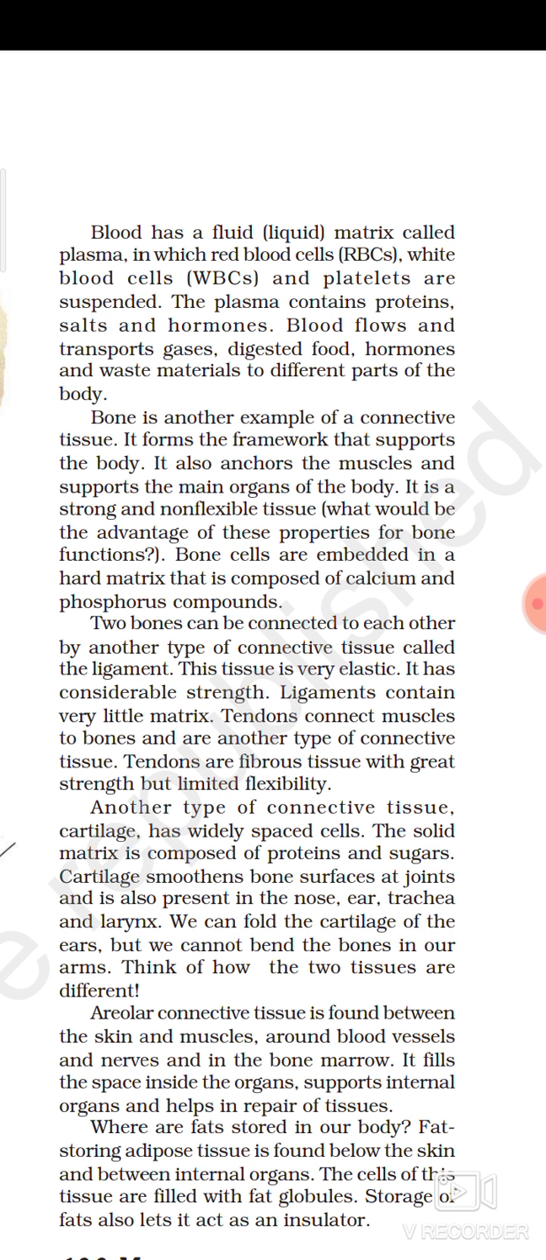What would be the advantage of this property of bone? Because of that, we are able to get a rigid shape and size. The bone cells are embedded in a hard matrix that is composed of calcium and phosphorus compounds. That is the composition of bone. Bone is mainly made up of calcium and phosphorus.